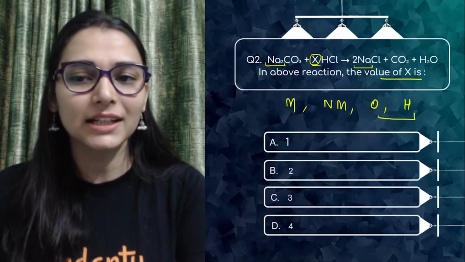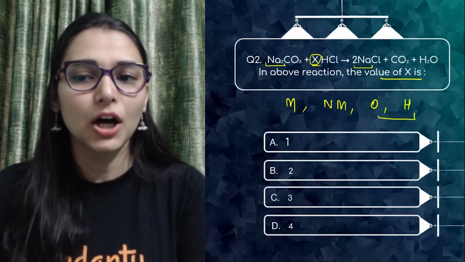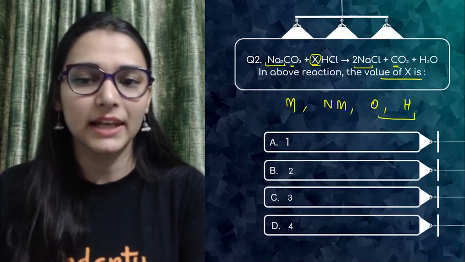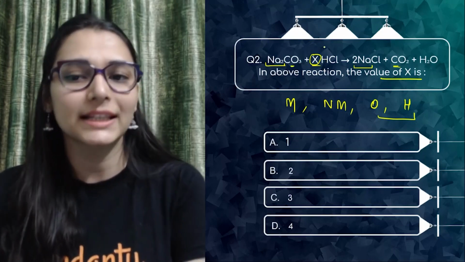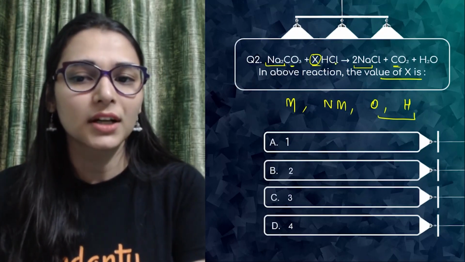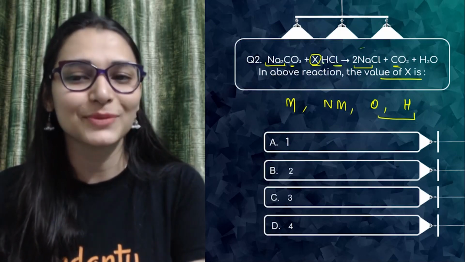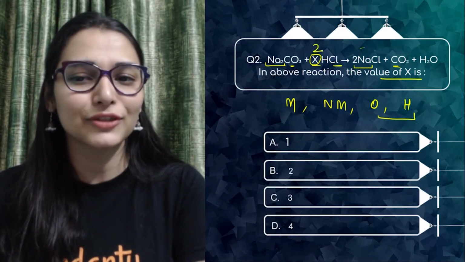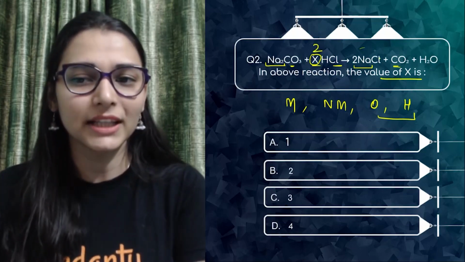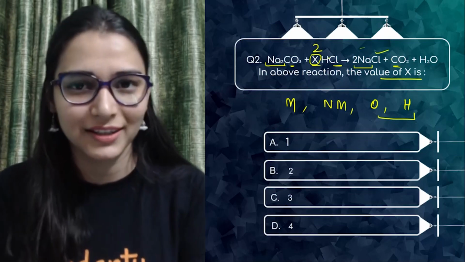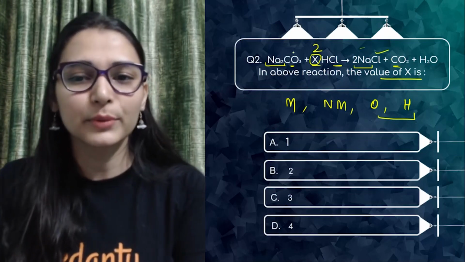Now see carbon. One carbon atom on the right, one on the left. Carbon is balanced. Now let's see chlorine. If you look, I can see 2 chlorine atoms here on the right. So I will add a coefficient of 2. 2 chlorine. Now I will be checking oxygen.